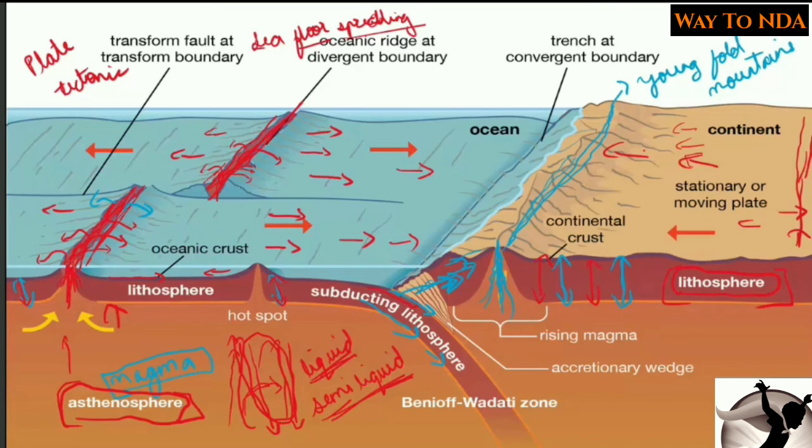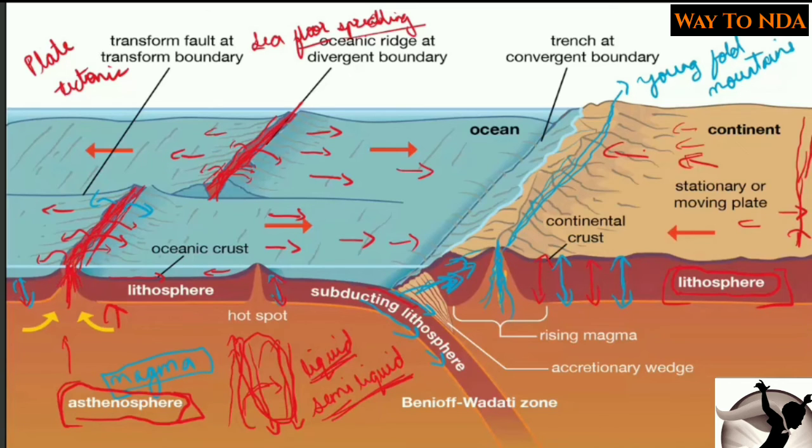Due to these convection currents the lithosphere was broken, the shifting of the plates started, and slowly and steadily the different continents were formed. Now there are different types of boundaries which we need to know.